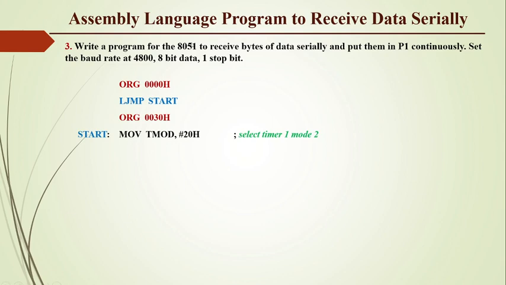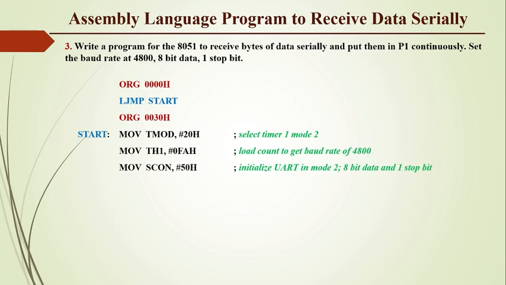Here we are moving the value 20H to TMOD to select timer 1 in mode 2. And we are loading the value 0FAH to TH1 to set the baud rate equal to 4800. Now we have loaded the SCON register with the value #50H to initialize the UART in mode 1, that is 8-bit data and 1 stop bit. Start the timer using the SETB instruction.